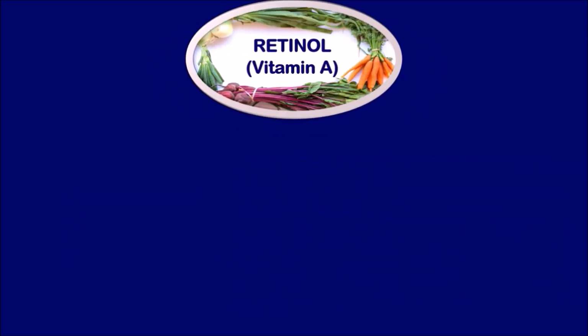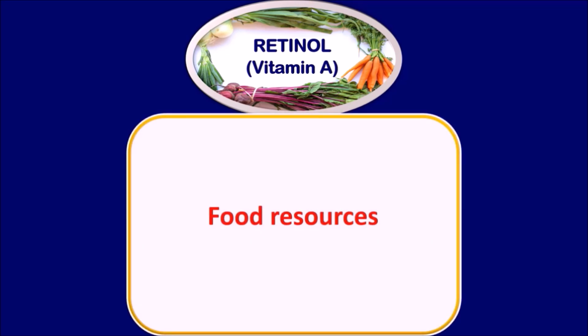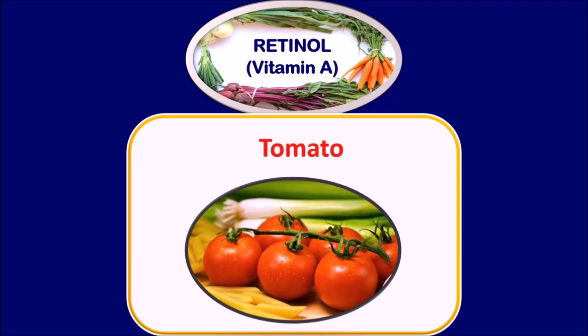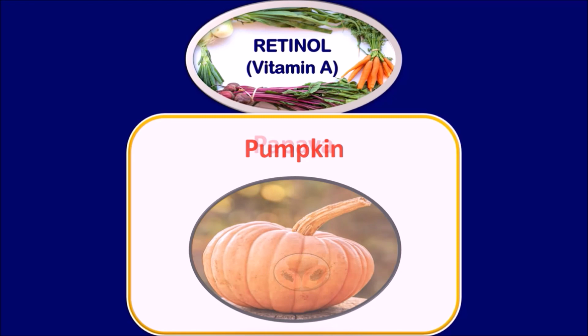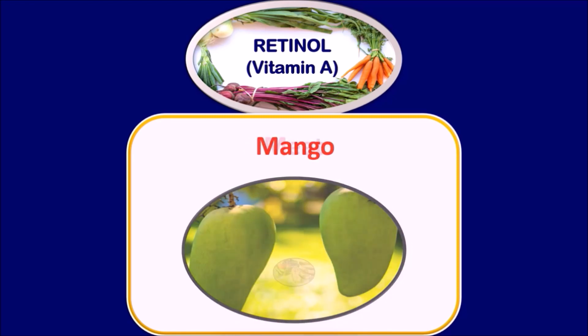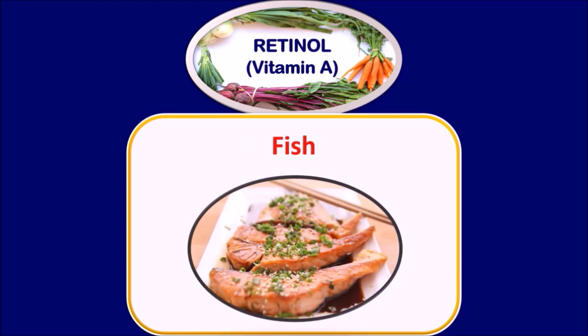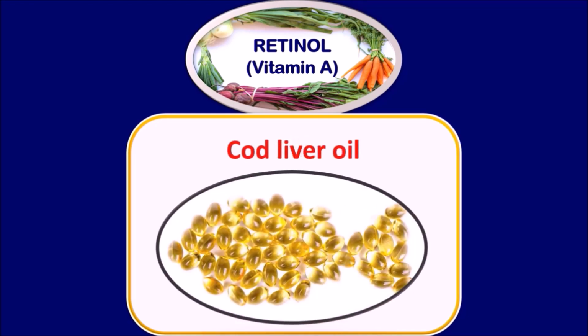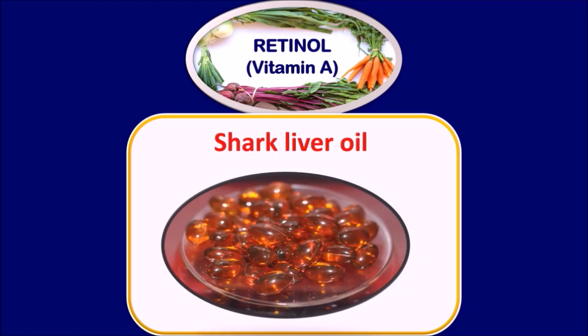Retinol. This is in other words known as vitamin A. The food resources are green leafy vegetables, carrot, tomato, pumpkin, papaya, mango, meat, fish, eggs, liver, milk, cod liver oil, shark liver oil.